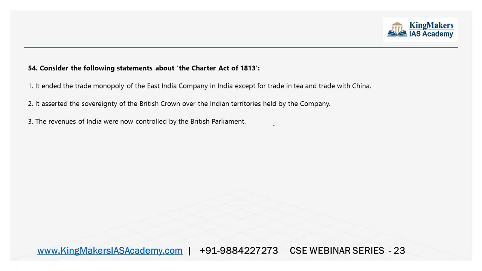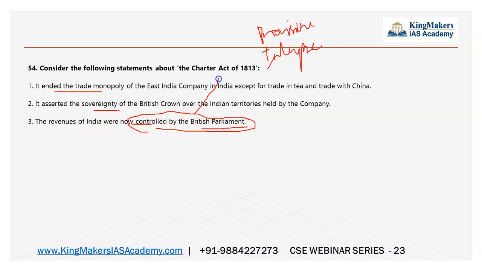But here see, there is the revenues of India are now controlled by the British Parliament. It asserted its sovereignty. Okay. It ended the trade monopoly. Yes. So like this, there are questions. Sometimes interpretation can also be asked, or direct provisions from the act also can be asked. So this you must remember. This revenue of India now controlled by the British Parliament is not given directly in the Charter Act of 1813, but it is what happened during 1813. So this is what you have to understand. So this you must remember.